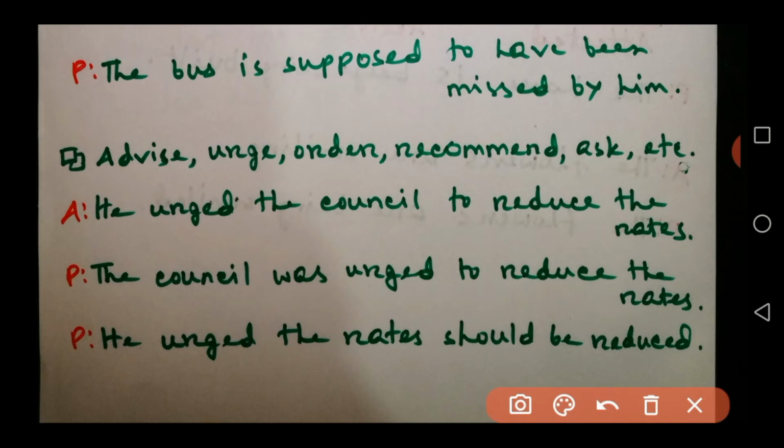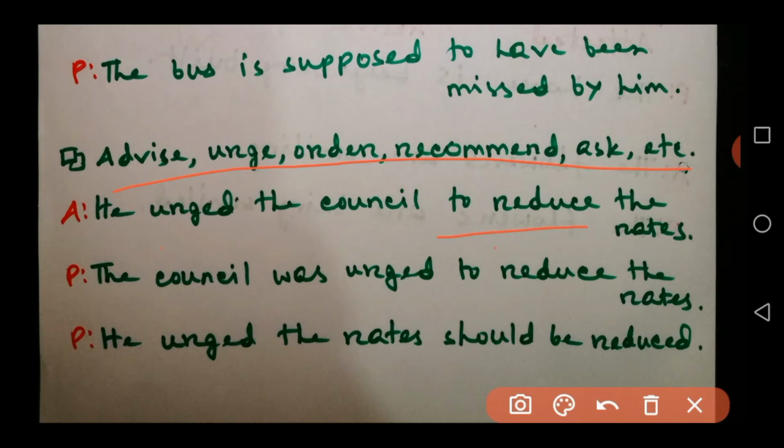Advise, urge, order, recommend, ask, etc. When we get an infinitive in a sentence where these verbs are used, we can change these sentences into passive in two ways. First one, look at this example: He urged the council to reduce the rates. So here is our infinitive.